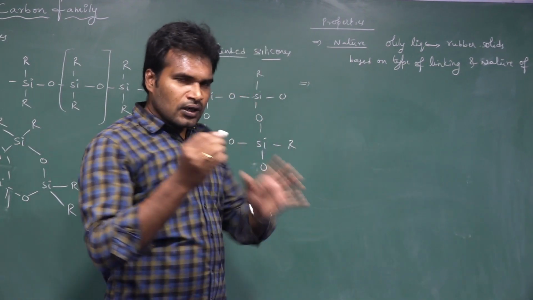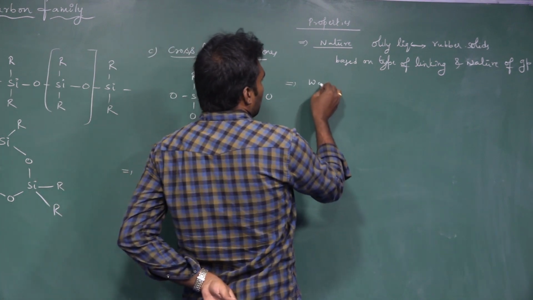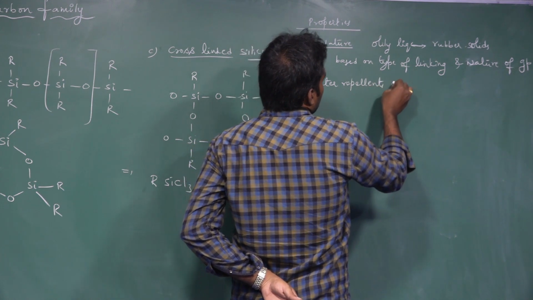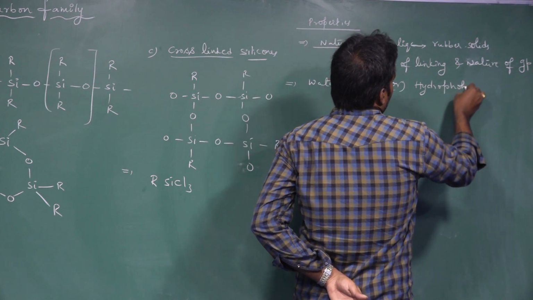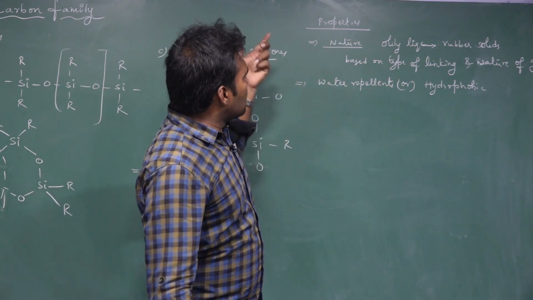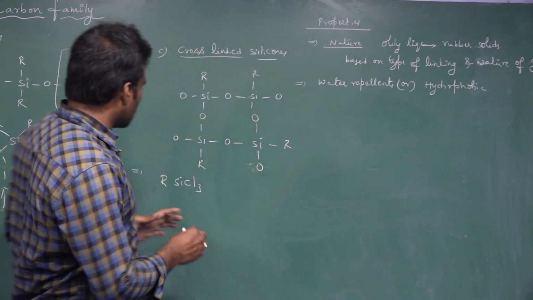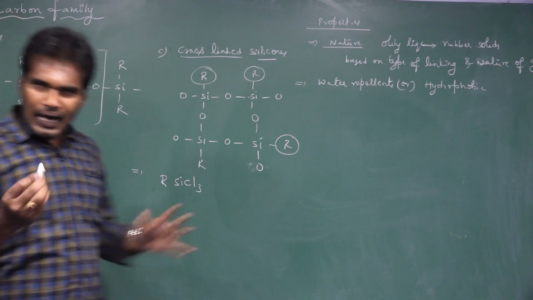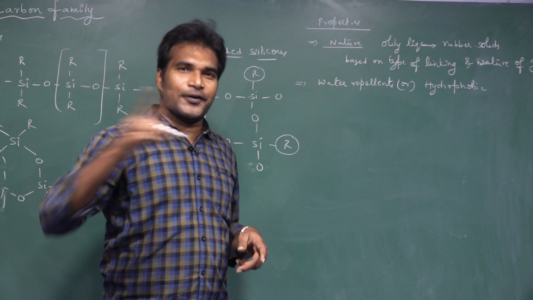Next, silicones are water repellents, that is, hydrophobic. Why are silicones hydrophobic? There is a reason. If you see the structure of silicone, either 1 or 2 alkyl groups are present, and alkyl groups are hydrophobic.